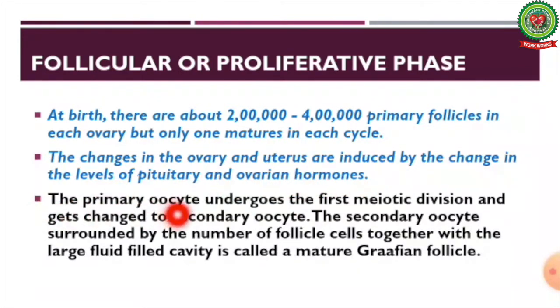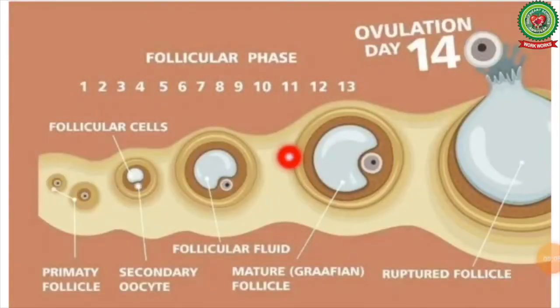The primary oocyte undergoes first meiotic division and gets changed to a secondary oocyte. A secondary oocyte surrounded by a number of follicle cells together with a large fluid-filled cavity is called a mature Graafian follicle.